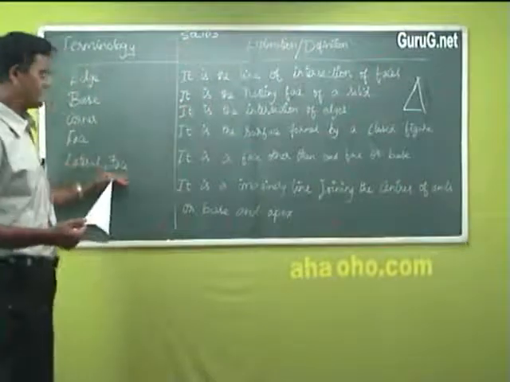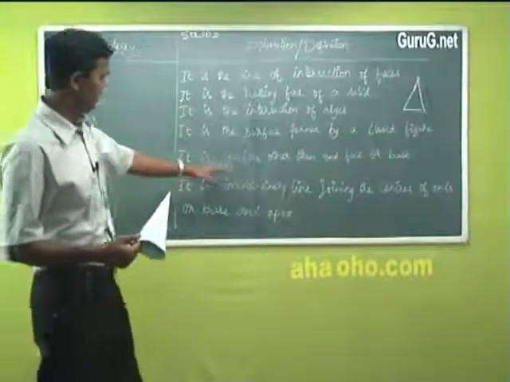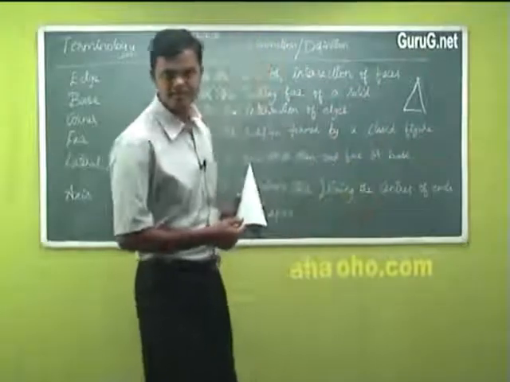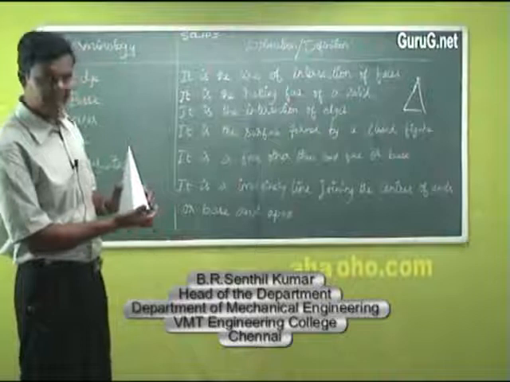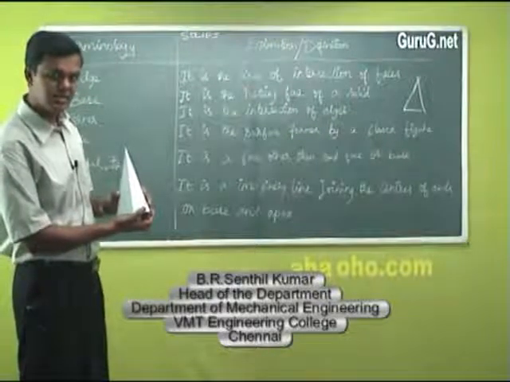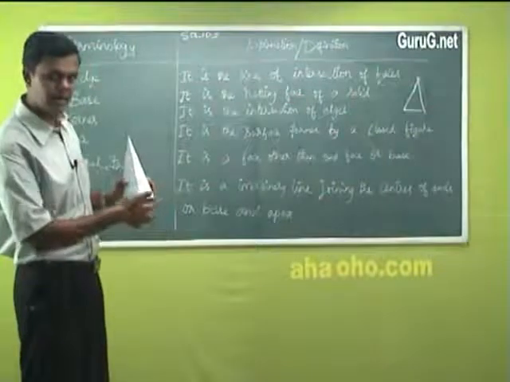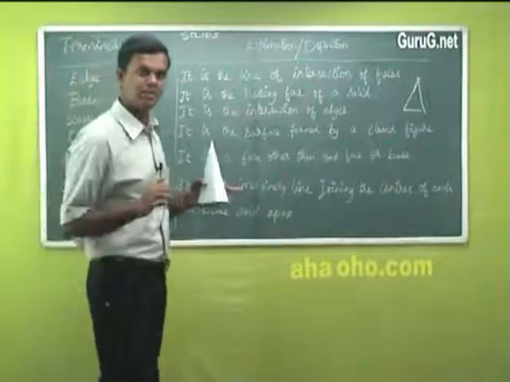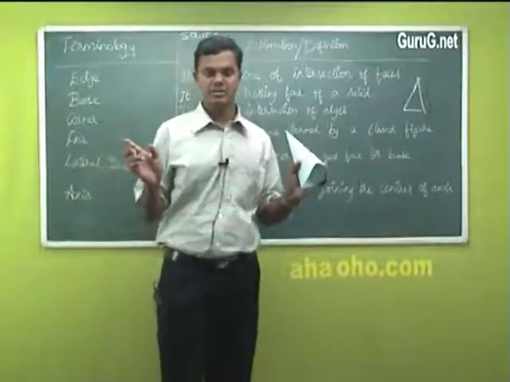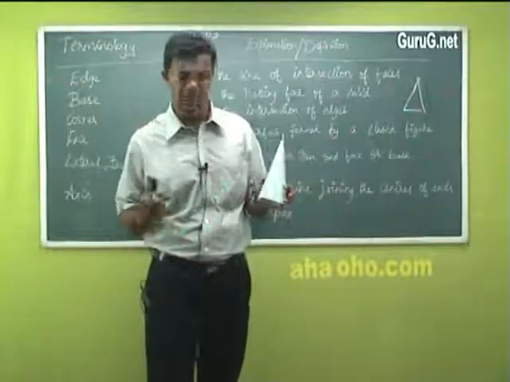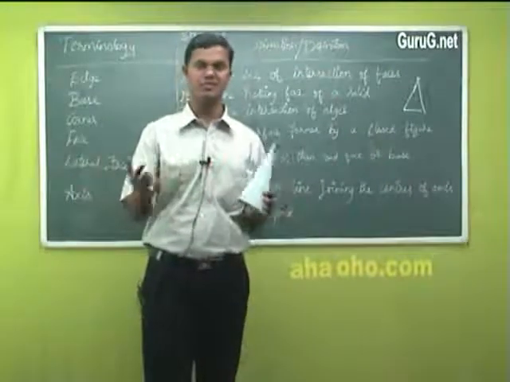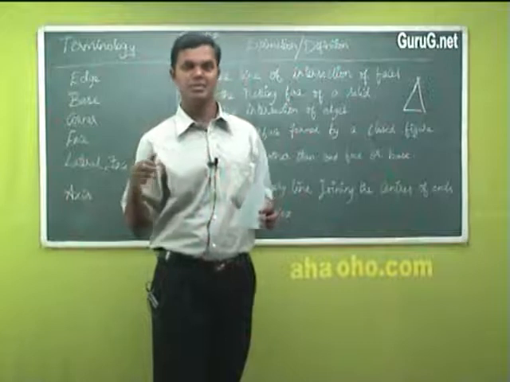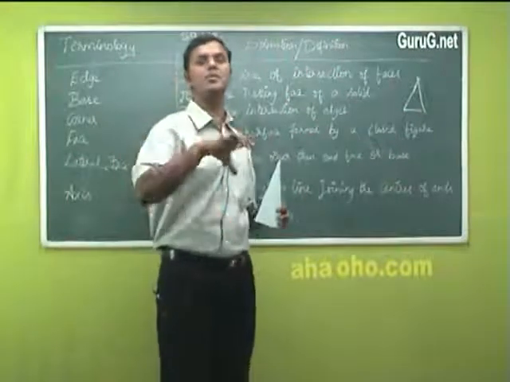Then lateral face. Okay. It is the face other than the end face or base. You understand? This is a base. The end face is maybe at one end. Lateral is something that comes in between. I'll tell you an example. What do you mean by lateral entry in colleges? You know, first year you joined in first year. When you go to second year, another set of students, say 6 or 10 people, will come and join with you in second year. What does that mean? You should not say they come after 1 year. You should say they come in between your course.